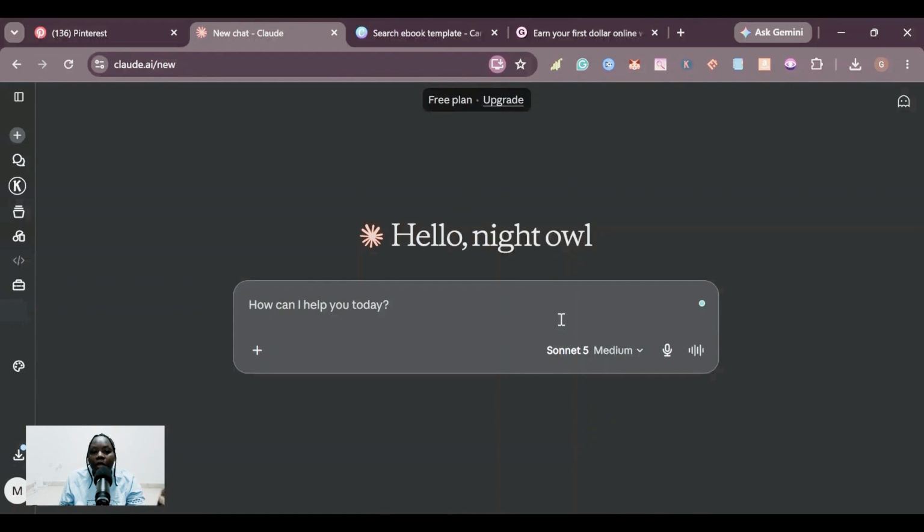So I'm going to use this AI to create an ebook, but most people think that because AI is there, you can't create a good digital product using AI. It all depends on your research. AI can never replace you as a human being. There are some experiences that you've been through that you can sell to people that AI has not been through.